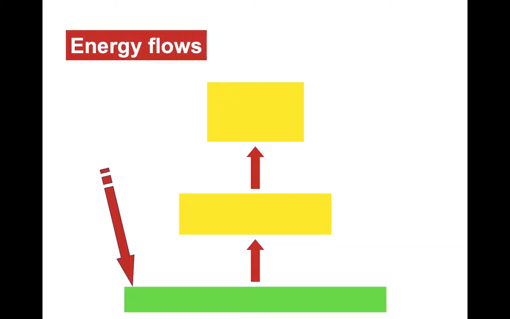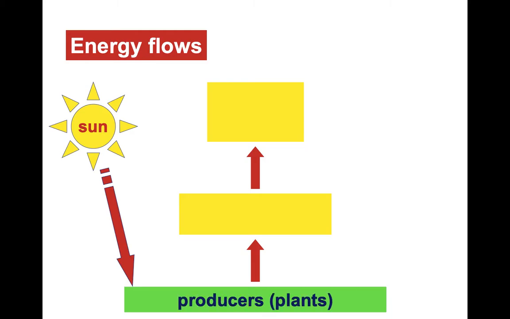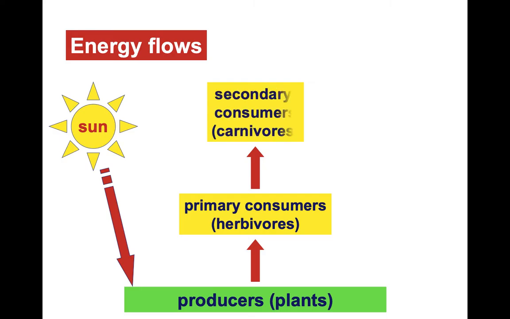But energy, on the other hand, what did we see happening with energy? We saw that energy just flows, right? So we know that energy comes from the sun. It hits the producers, the autotrophs or the plants, and then the herbivores or the primary consumers feed on those producers. And we know that secondary consumers or carnivores feed on those primary consumers.